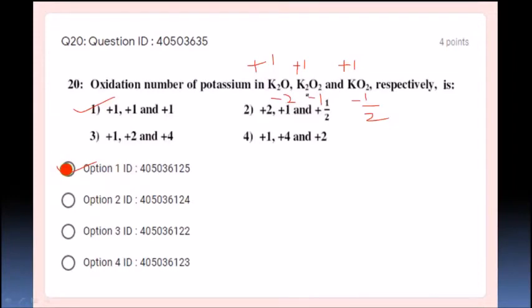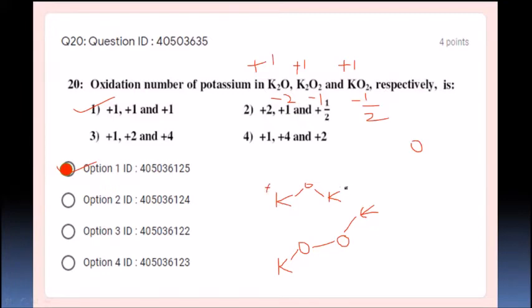So what are the structures? Let us see. K2O is similar to your water molecule. Potassium peroxide has a hydrogen peroxide like structure, H2O2, K2O2. If you know the hydrogen peroxide structure, it is going to be the same, and here also one potassium on each side. So what about potassium superoxide? It is going to be like this, and here what is it, the +1 here?